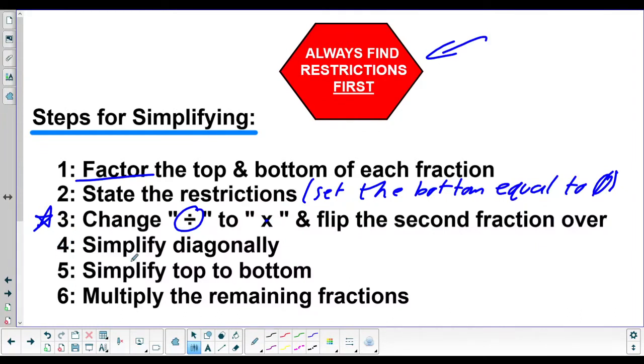Then, step 4, it says simplify diagonally. Step 5, simplify top and bottom. Step 6, multiply everything back together. Step 4 and 5, you can kind of think about that as all one step. You just simplify, and it doesn't really matter which fraction you're looking at. Anything is fine. So let's go look at a few example problems. We're going to start easy with multiplying. So we'll skip step 3 for a couple of slides. Then we'll look at the division, which makes things a little bit more complicated, but it's all right. You have a great math teacher who's here to love and support you and teach you how to do these problems. So let's go look.